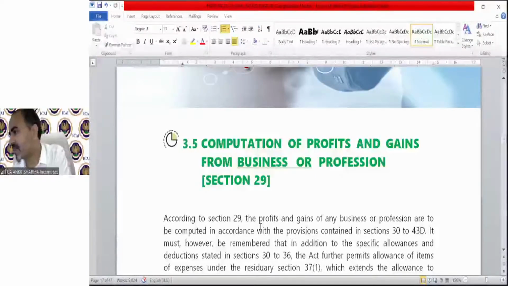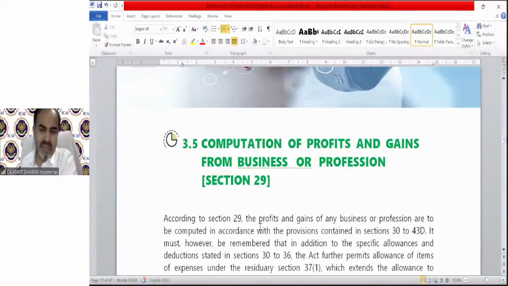Diksha asks, in a case where a person leaves a partnership firm and receives cash or kind and does not carry on a similar business locally, will this be PGBP income? Yes, it can be a PGBP income if he is receiving it and not carrying on any business activity, then yes, it can be his PGBP income. Correct.